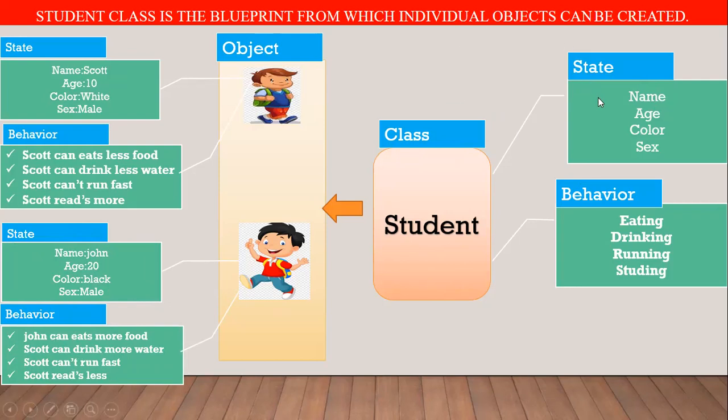If any object is a student type, each student object has name, age, color, and sex. The first object's name is Scott and the second object's name is John. The first object's age value is 10, whereas the second object's age value is 20. So this is a class, and here we have created two objects for that class. Class has logical existence whereas object has physical existence. So using a class we can define the logical structure, the logical model, for creating an object. Okay, so this is the student class blueprint.